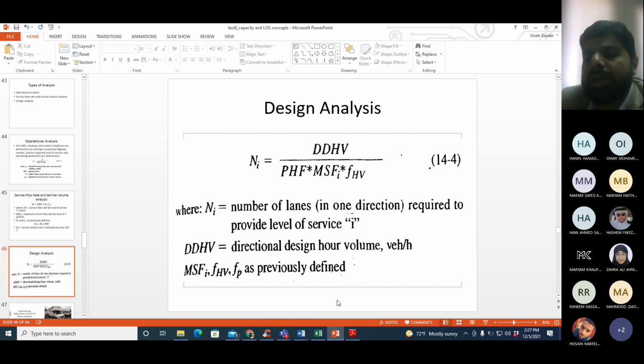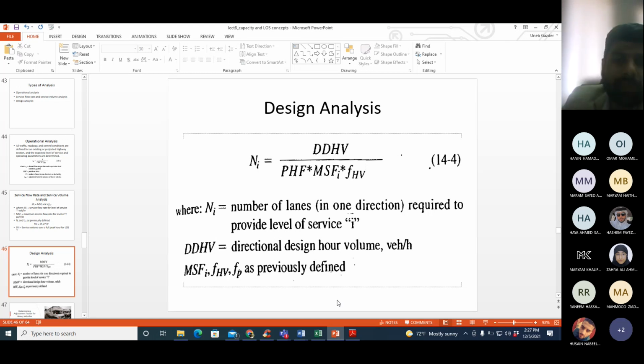DDHV stands for directional design hourly volume, the future peak hour volume. Peak hour factor, MSF, FHV, I already discussed them. MSF is the maximum service flow rate, again for level of service I under ideal conditions, and FHV is the heavy vehicle adjustment factor.